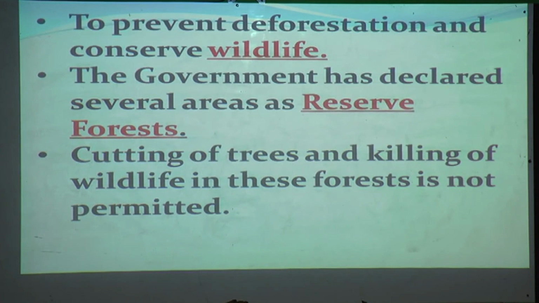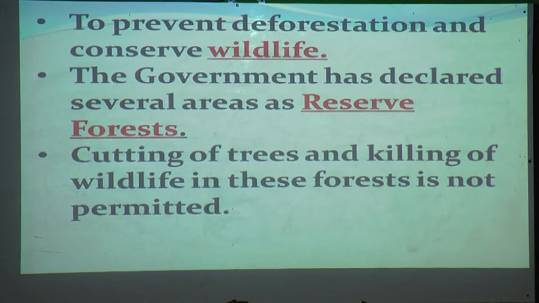To prevent deforestation and conserve wildlife, the government has declared several areas as reserve forest. To prevent deforestation, not to cut the trees, and to protect our wildlife also, what did the government do? They have declared that some parts of forest places they have reserved. Reserve means reserving. That is like a reserving.